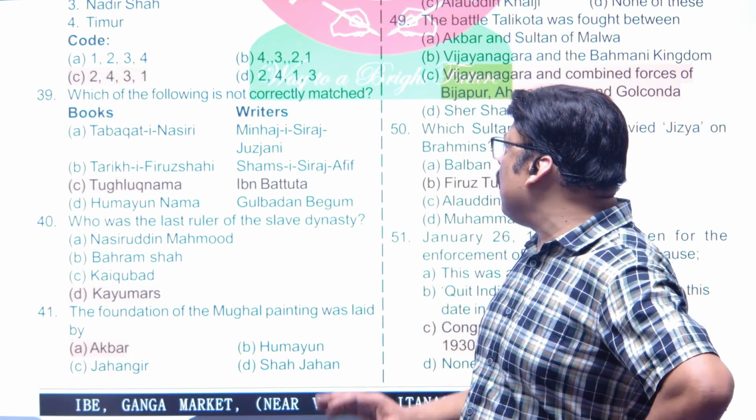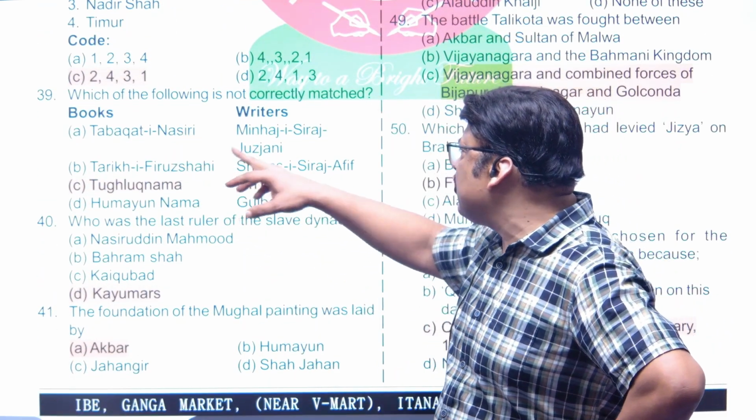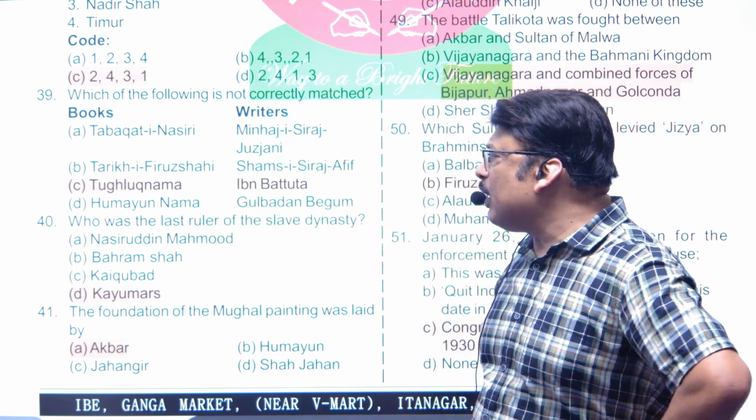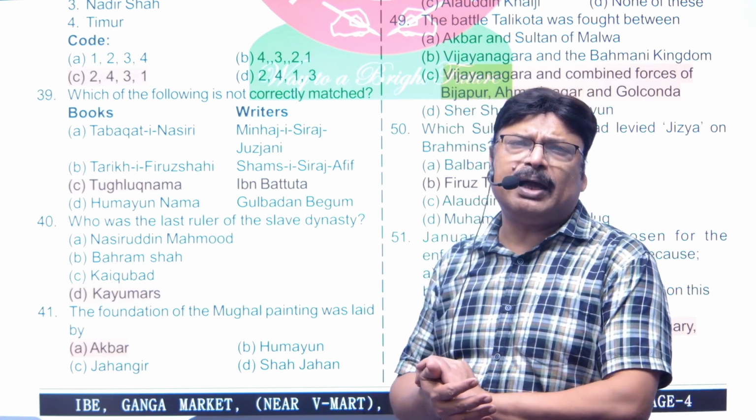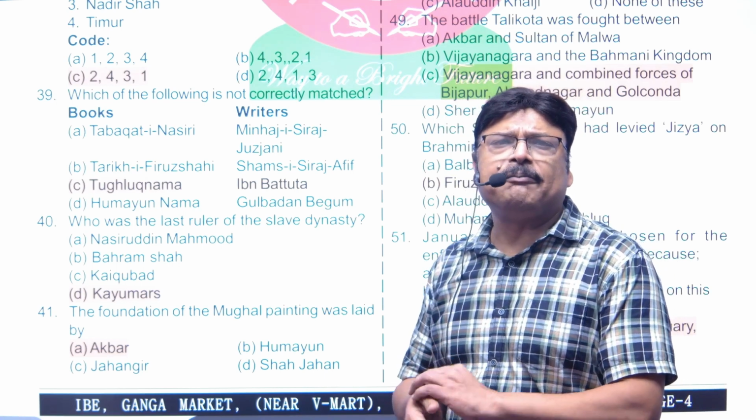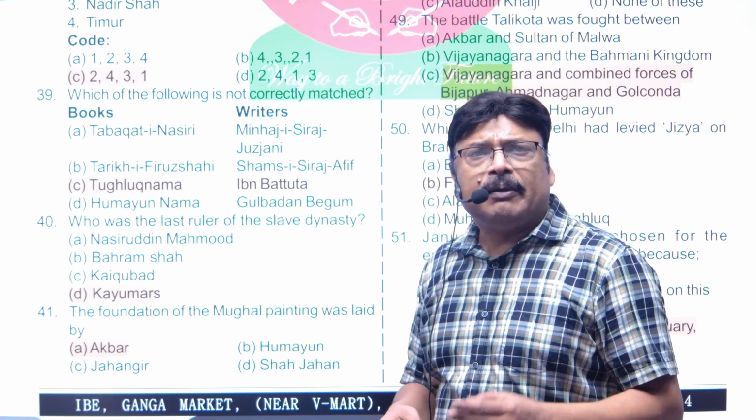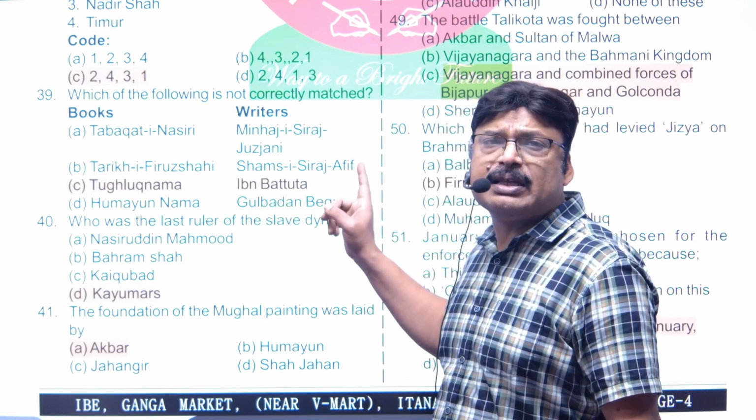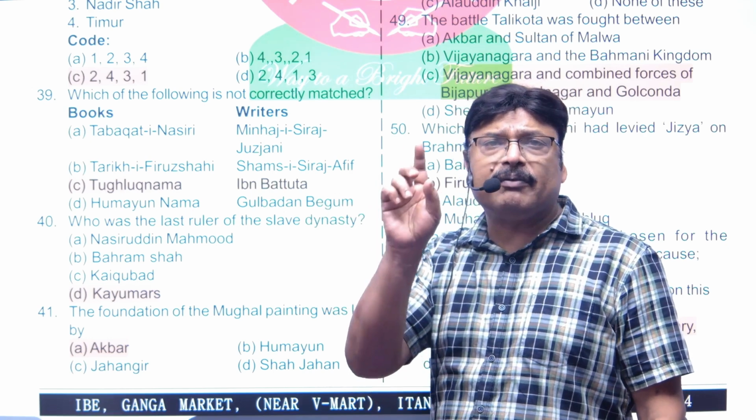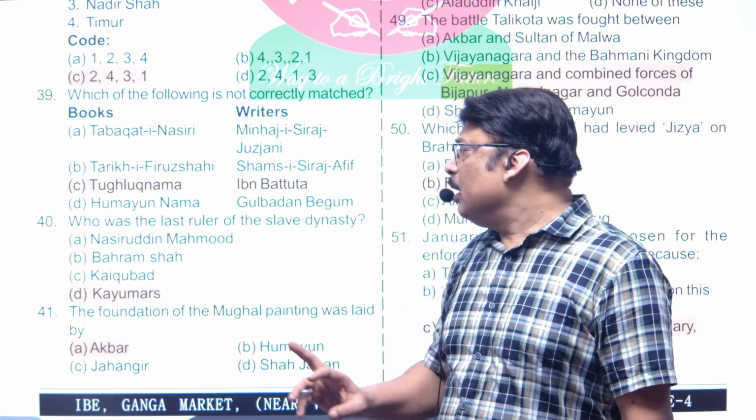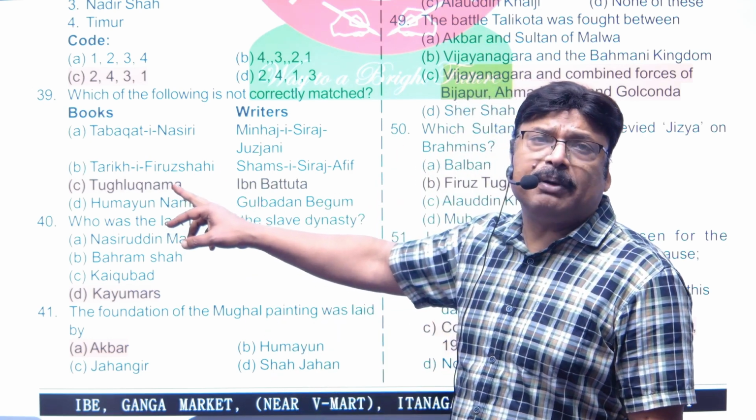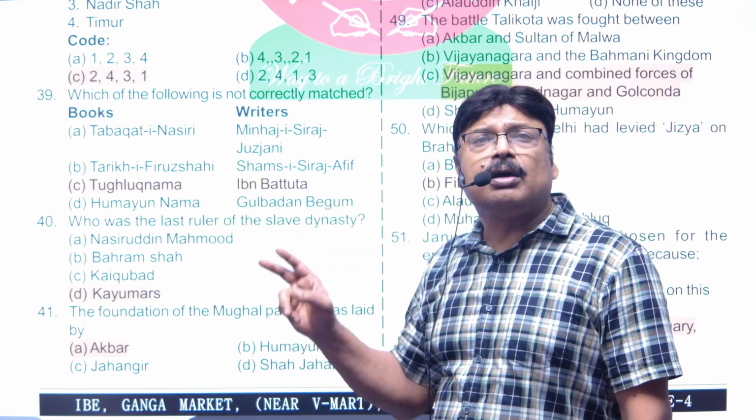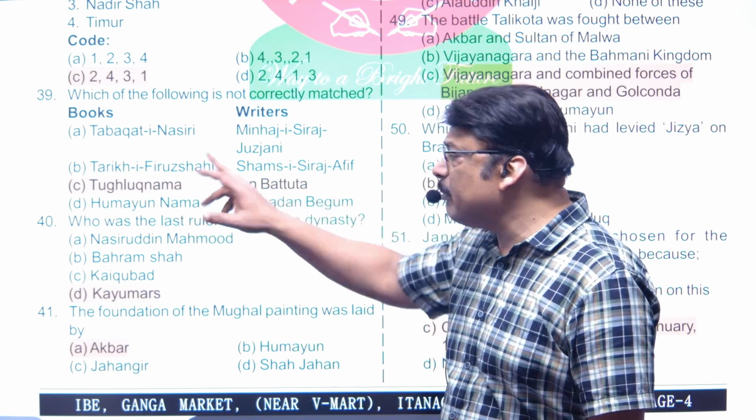Now, which of the following is not correctly matched? Obviously, Tabakat-e-Nasri was written by Minhaj-ul-Siraj. Tarikh-i-Firoz Shahi has been written by a lot of people, right? The first and foremost is Barani. But we have another also, and that is Shams-i-Siraj Afif, who had also written a book with the same name. Now, Tughlaq Nama is written by Amir Khusro, and Ibn Battuta had written the book Rehla. So this is the wrong match.